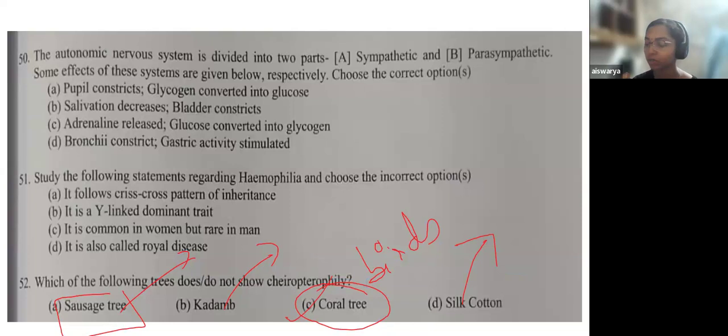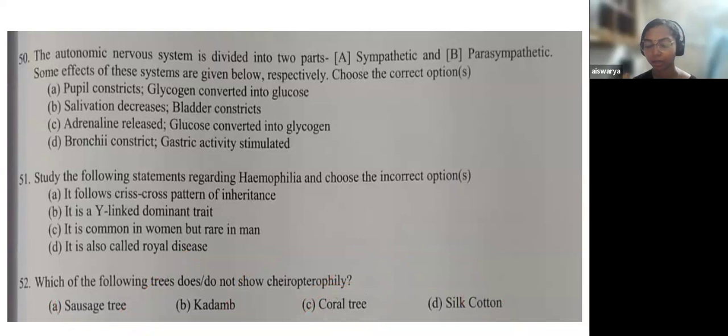But here also the silk cotton is pollinated via the help of birds, but bats also help in that. So here at the primary level, you could say option C is the only answer. But don't know how the answer key comes, but based on the current understanding, it is only the coral tree that does not show Chiropterophyly.